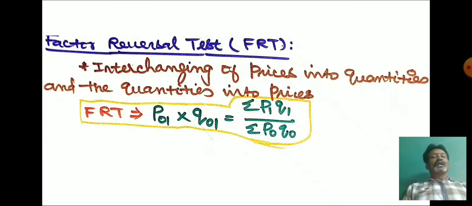Here you can test any index number, either Laspeyres or Paasche or whatever index number you want, to check the consistency level. You can apply both tests, the time reversal and factor reversal tests. You can prove the time reversal test, that is, P01 × P10 = 1, and prove the factor reversal test, that is, P01 × Q01 = ΣP1Q1 / ΣP0Q0.